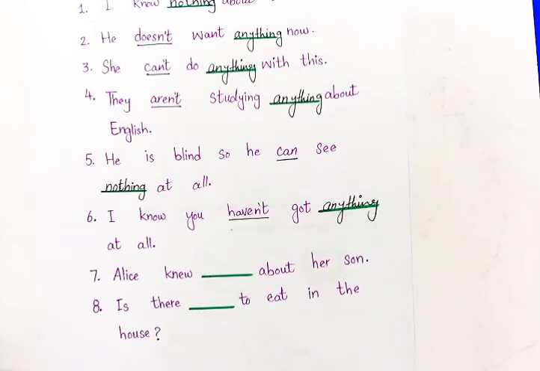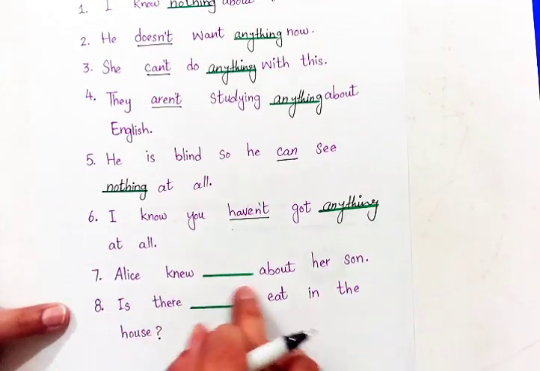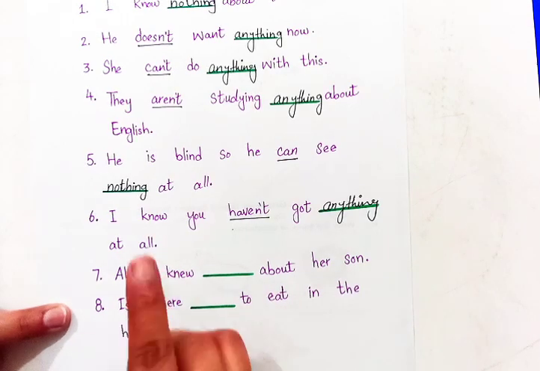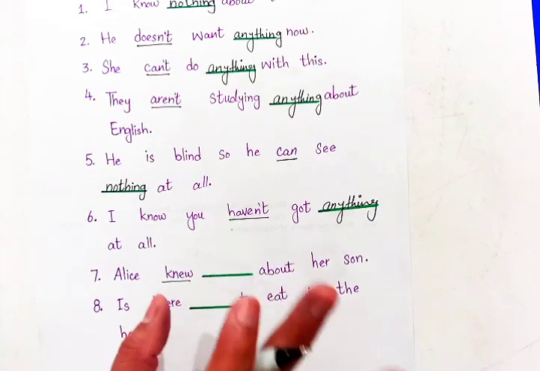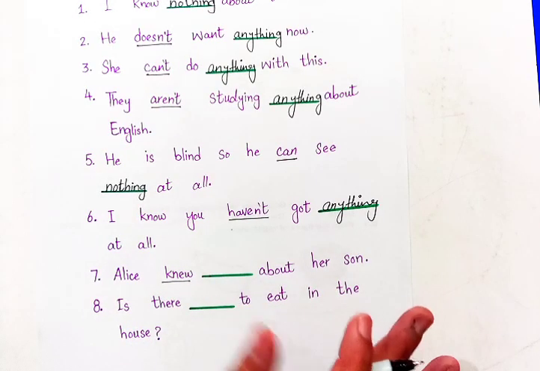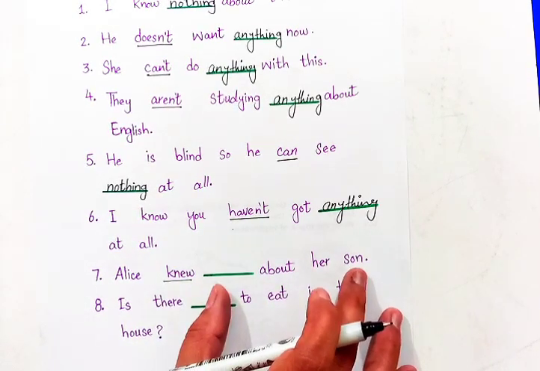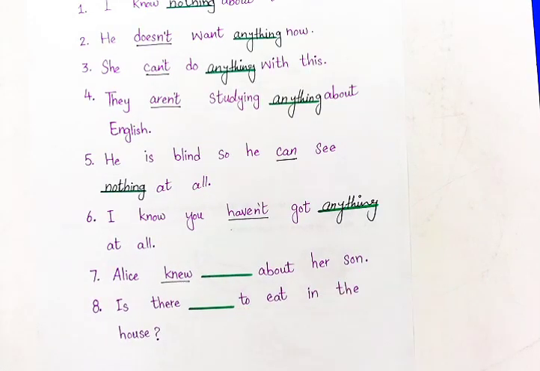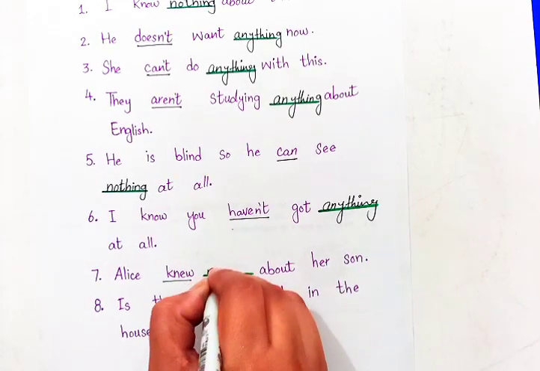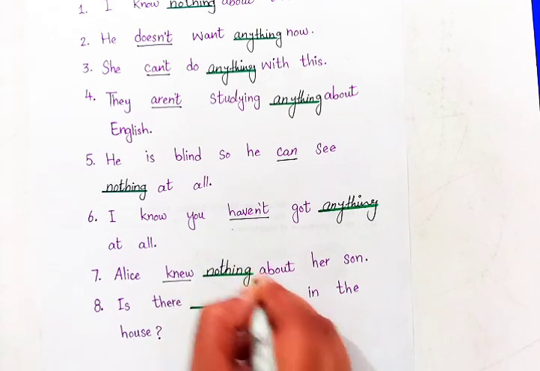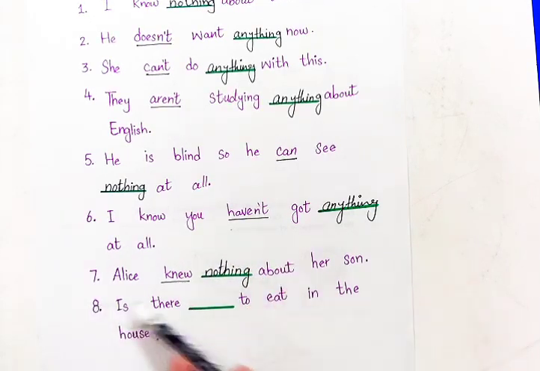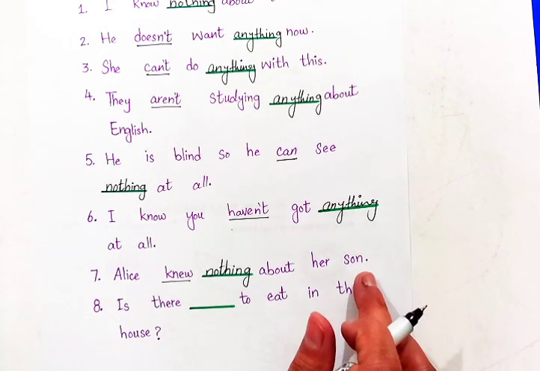Next, we have: Alice knew blank about her son. She knew. Right? There is nothing negative in this sentence. This is a positive sentence. So we will write nothing, as it is a positive sentence. Alice knew nothing about her son.